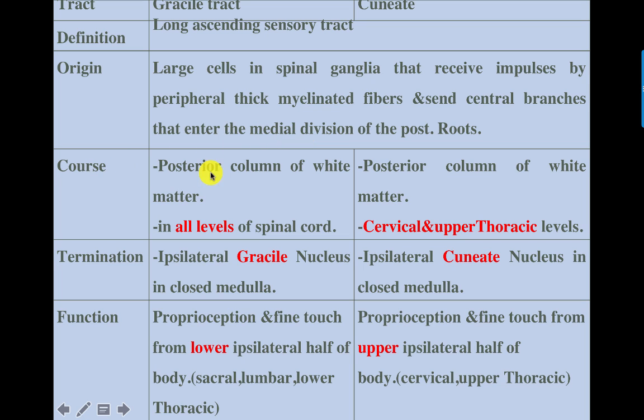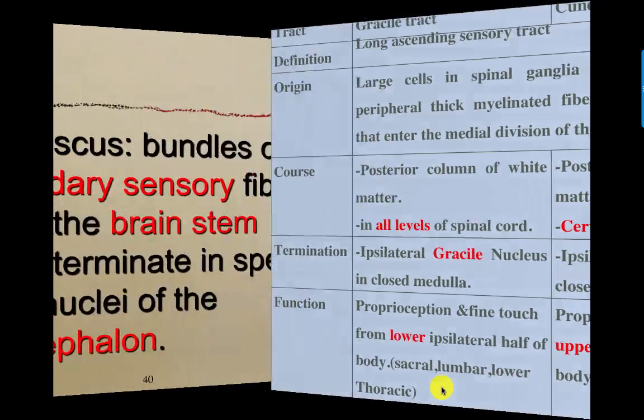As regards the course, both are present in the posterior column of white matter, but the gracile is present in all the levels of the spinal cord because it starts from low down and should complete its journey. But the cuneate is present only in the cervical and upper thoracic levels. As regards the termination, the ipsilateral gracile nucleus in the lower medulla, while the ipsilateral cuneate nucleus is in the lower medulla. As a function, the same function, but here from the lower ipsilateral half of the body, sacral, lumbar, lower thoracic, and here proprioception and fine touch from the upper ipsilateral half of the body, from cervical and upper thoracic.